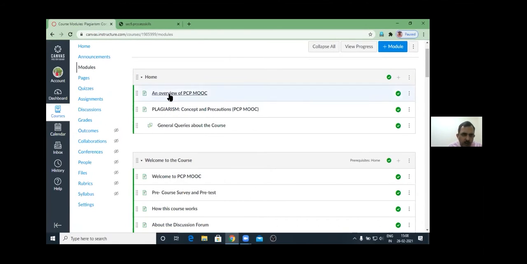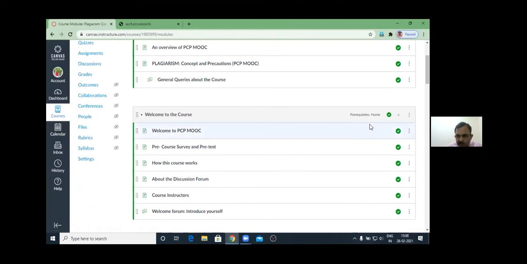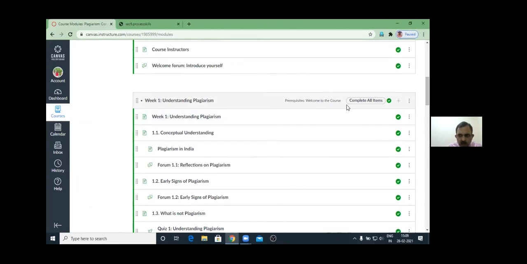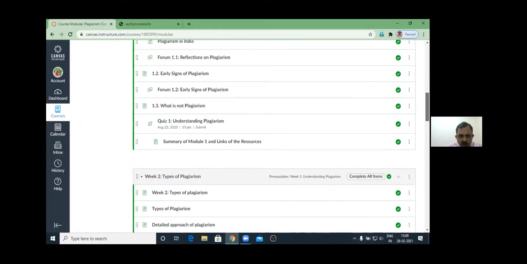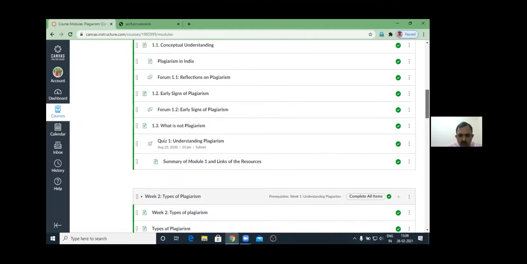So this is the home module. These 3 pages will be there in the second module, but the prerequisite is home. So unless the learner completes this page, they will not be able to come to this page. The home page is there. Then understanding plagiarism, welcome to the course. This is the first module. Within the module, there are sub-modules, then one page, then one discussion forum, then another page, then another discussion forum, then another page, then a quiz. Then a summary is also given.